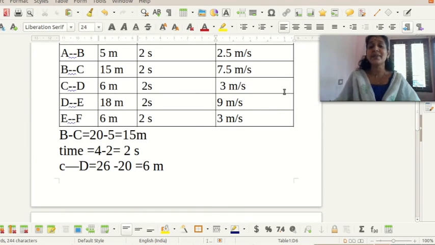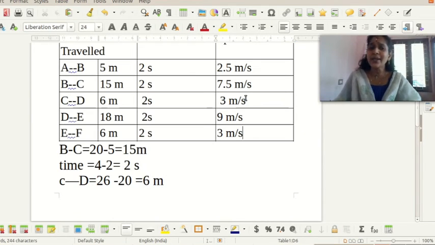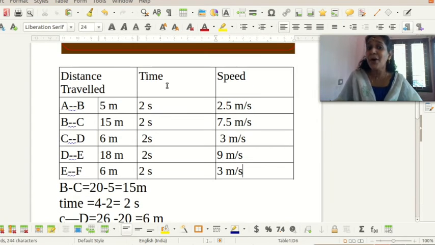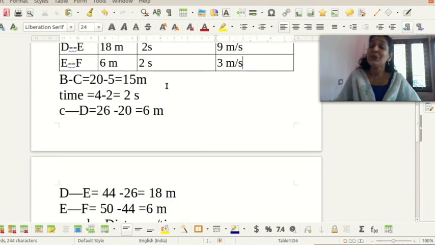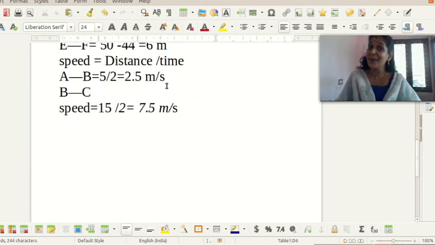We have already finished our table. Looking at the table, we can see that the car covered unequal distances in equal intervals of time. This type of motion is called non-uniform speed. I think now you understood what non-uniform speed is.